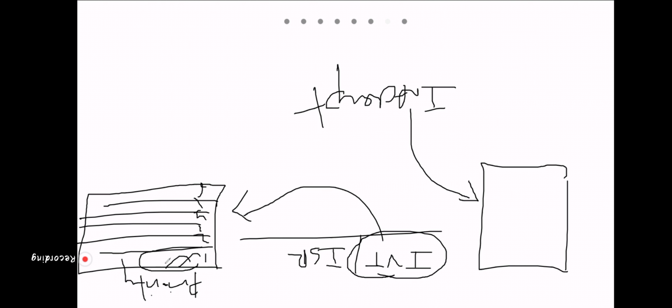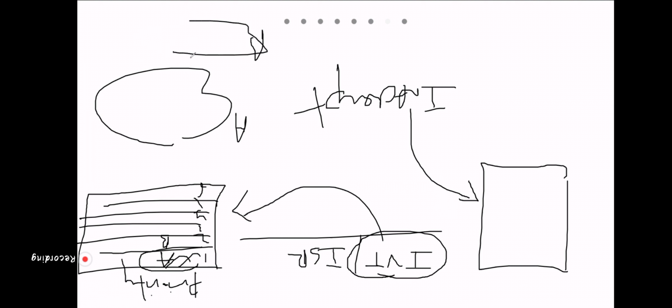Let's say there are interrupts A and B. A has a location and a program, and B has a program, but A has higher priority. So this program I need to execute first. This program is called the ISR, and each program has a location.